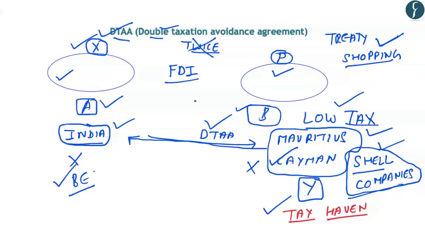Now the details of these double taxation avoidance agreements and treaty shopping are provided in your PDF. So please go through them.